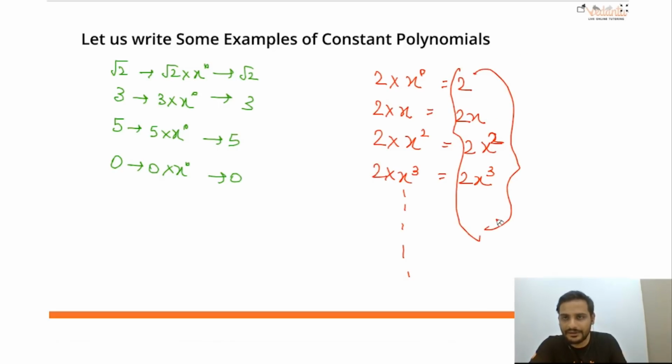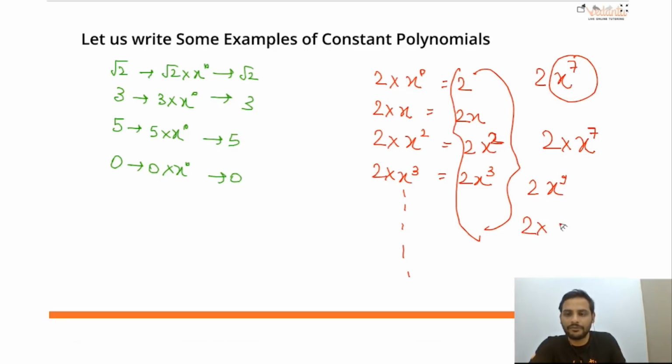So now he is saying, sir, just by looking at this, I can tell what the variable power is. If I write 2x raised to the power 7, it means 2 is multiplied with x to the power 7. If you write 2 into x raised to the power 9, it means 2 is multiplied with what?